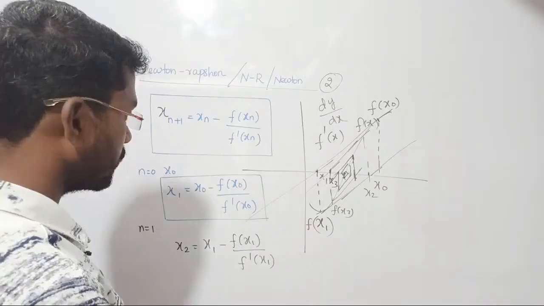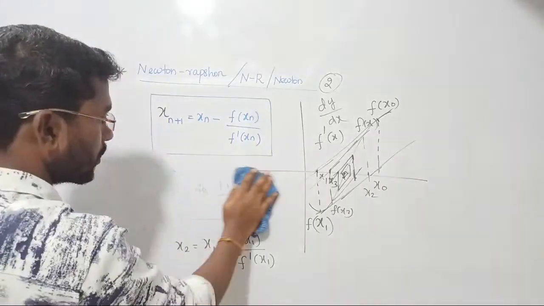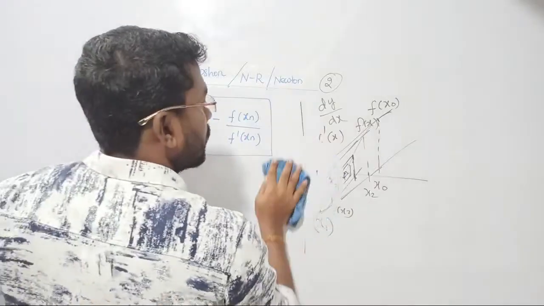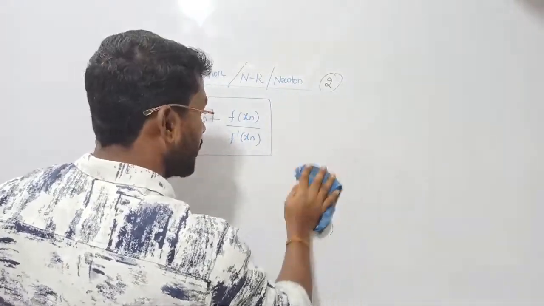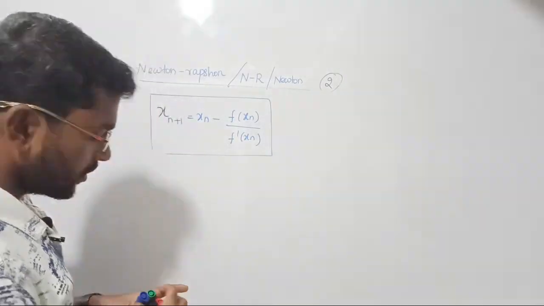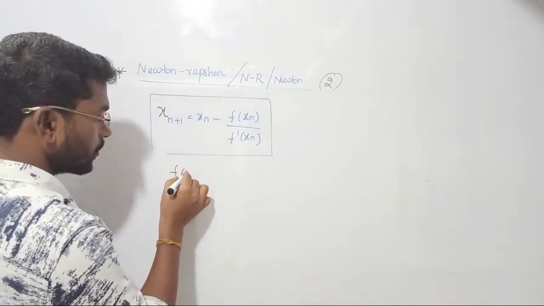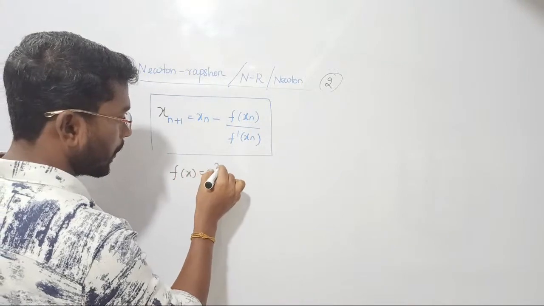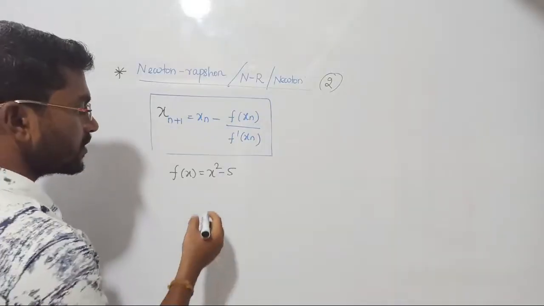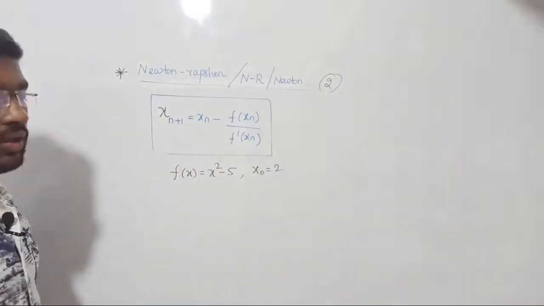So let's see, right? Let me rub this one. Let us take the same example. Let us proceed with the NR method. See, when we compare with the regular falsi method and bisection, it's very easy, quite interesting, right? Let's see. In order to find out this solution, let's consider x square minus 5. Let us take initially, for an example, 2. Just take 2. That's all, right?